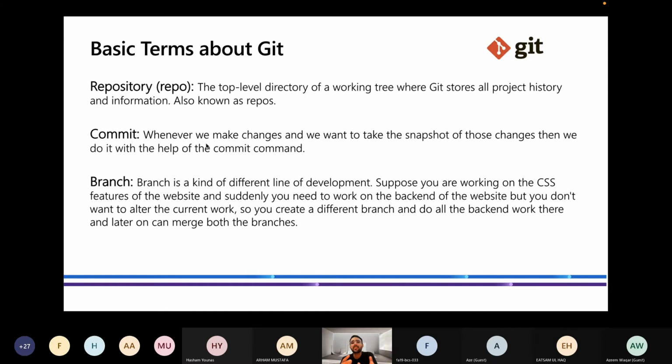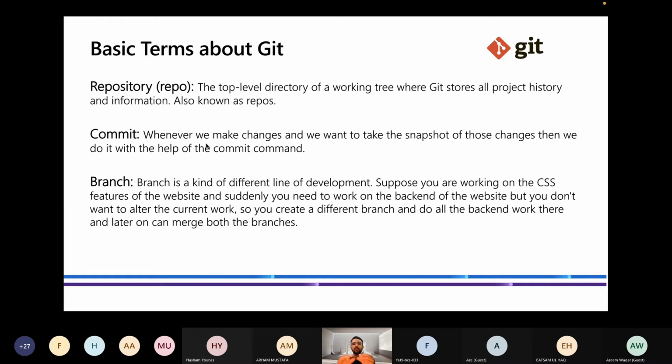So that's where we use branches. I make a branch for my personal work. If I'm making the front end, I make a front end branch and do all the front end work there. Azim will make another branch for the back end and do all the work there.